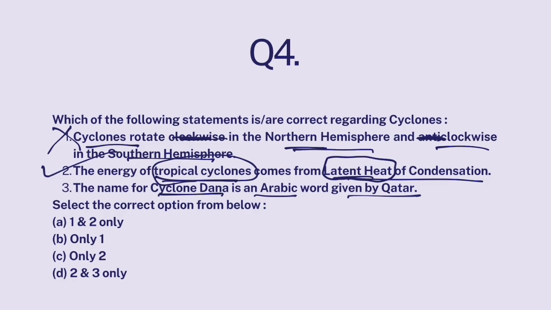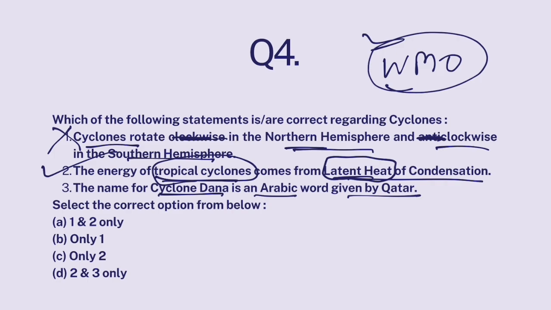Now, tropical cyclones, look, the World Meteorological Organization, WMO, has created a system through which every cyclone is named by different countries on a rotational basis. So this year might be the year of Qatar, next would be India, next would be Bangladesh. On a rotational basis, each country has the right to name a cyclone.